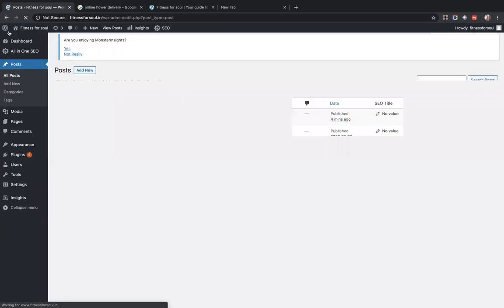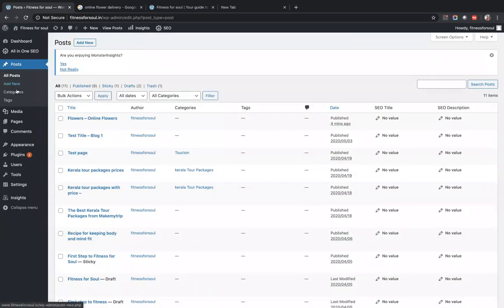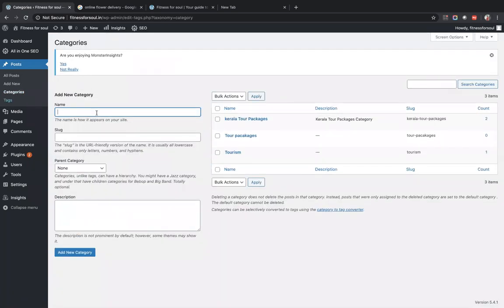I will again go to this logo. Under post, you will see a subsection which talks about categories. Under categories, you will see a section which talks about creating a new category. So let's create a category called tickets. Will not give a slug, will not give a parent category.